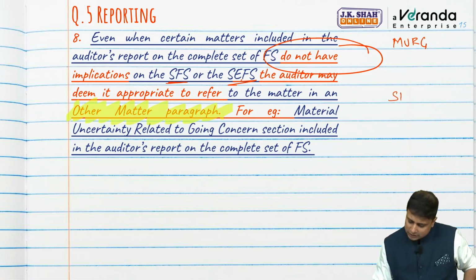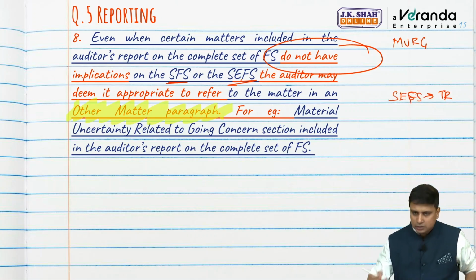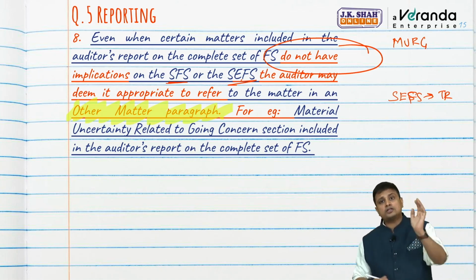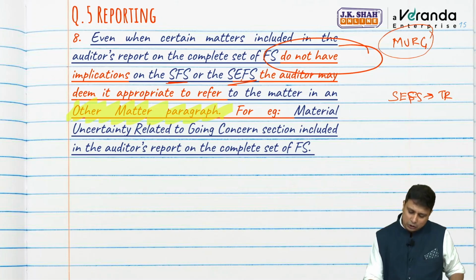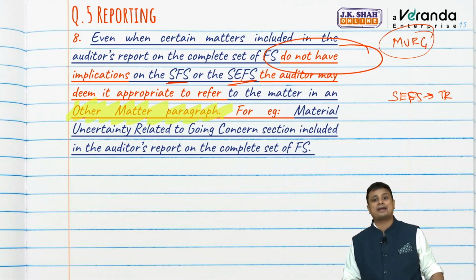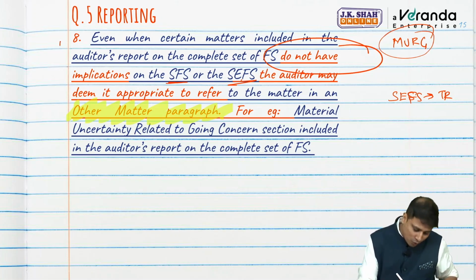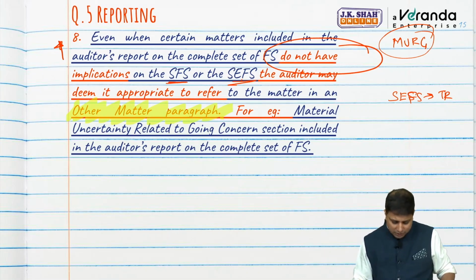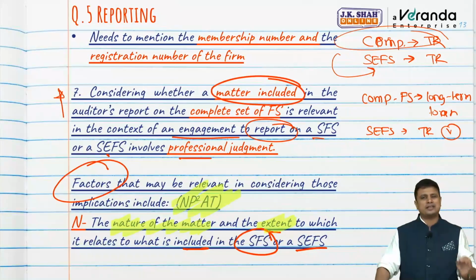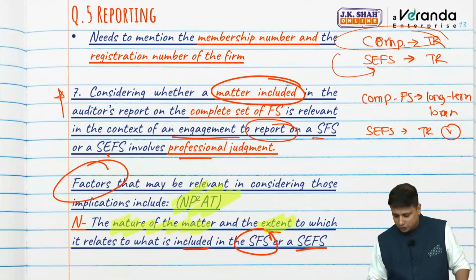Now, when we are auditing a single element financial statement, let us say in case of trade receivable, this may not be relevant, but the auditor is of the opinion that he wants to give reference to this. Then in that case, he can do so by adding which particular paragraph? Other Matter paragraph. So once again, this is also a very good value addition. Both point number 7 and 8 are excellent points. Expect some good questions based on this.